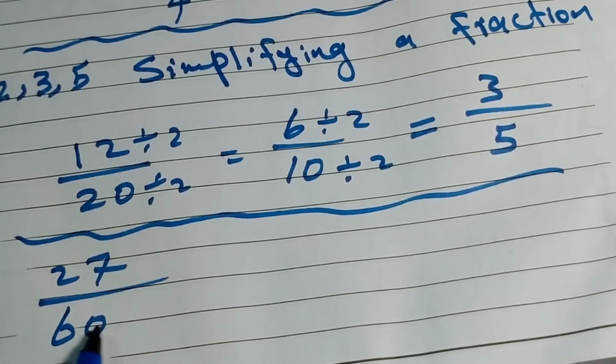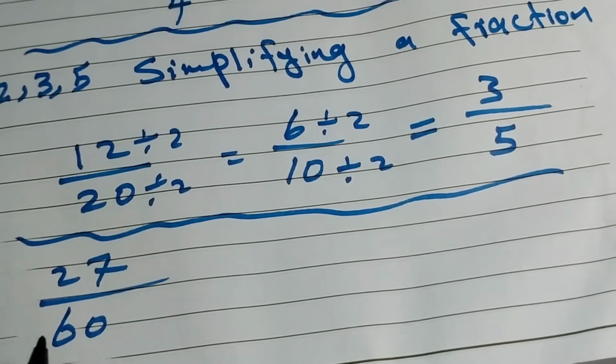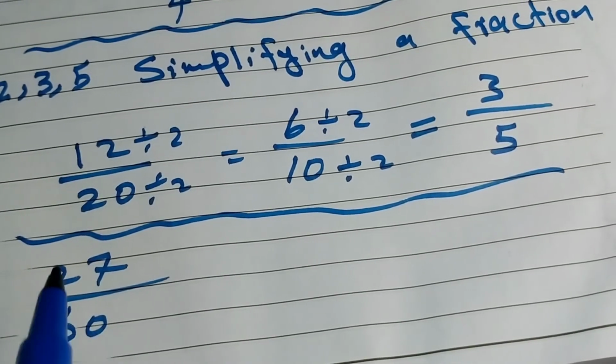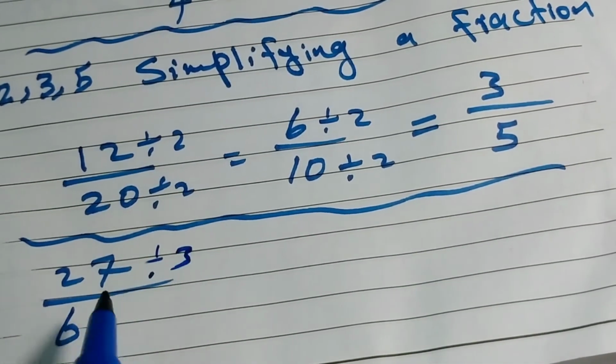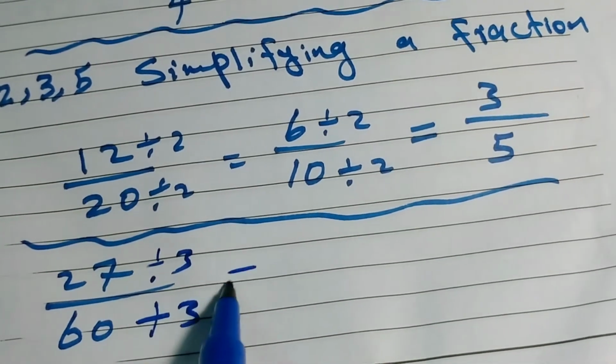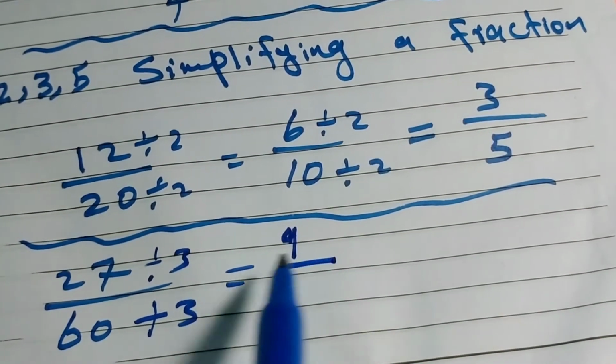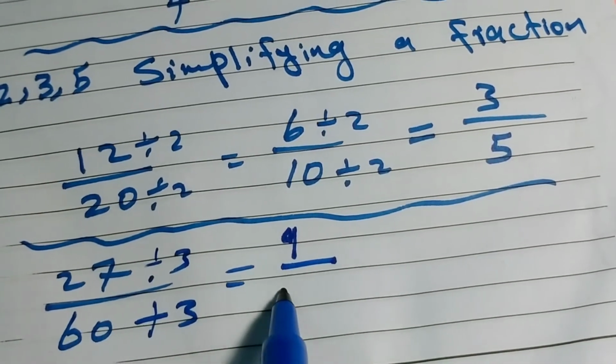Now there is 60. 60 is a big number. So 6 plus 0 is 6. 6 is divisible by 3. Yes. So if 6 is divisible by 3, then 60 is also divisible by 3. So we can divide both numbers by 3. So 27 divided by 3 equals 9. 60 divided by 3: 3 times 2 is 6.